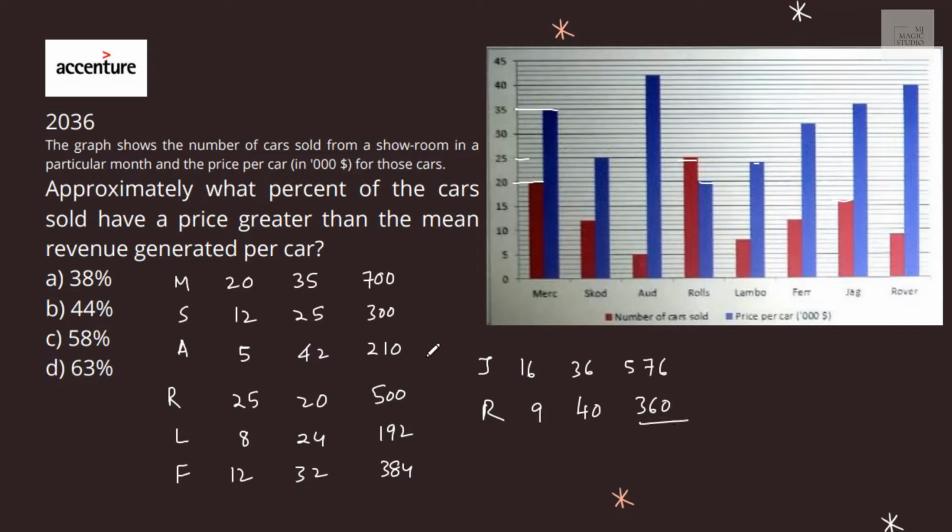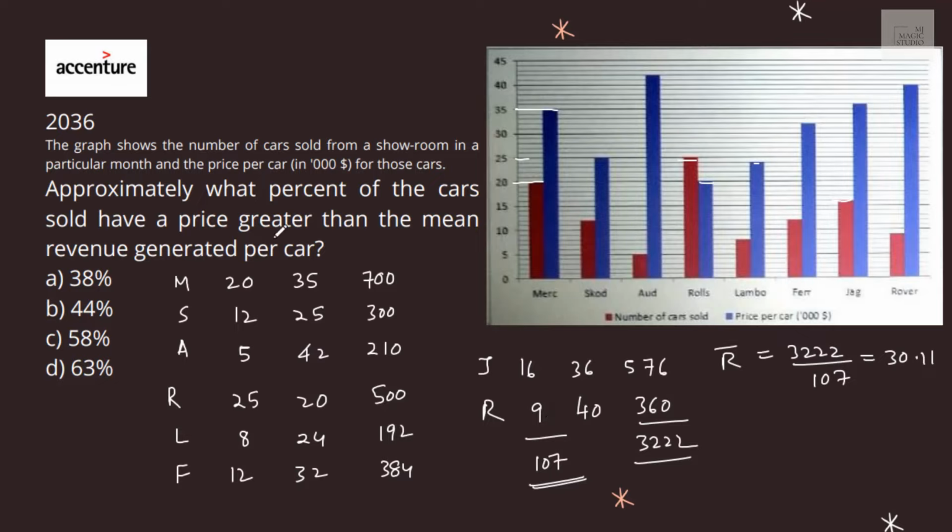We need to find the total of this collection. 700, 300, 210, 500, 192, 384, 576 and 360 is 3222. And the total number of cars sold is 37 plus 25, 8, 12, 16, 9, that is 107. Now the question: mean revenue generated per car is 3222 by 107, that is 30.11.